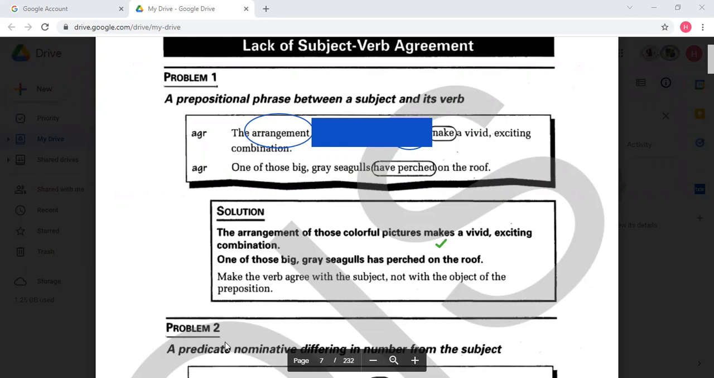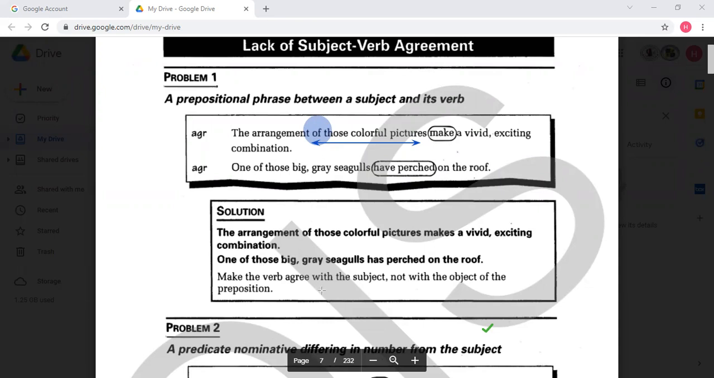What the rule here is, you have a prepositional phrase. The prepositional phrase is of those colorful pictures. This is a prepositional phrase. And whenever you see a preposition like the word of, in, at, and so on, please try to eliminate the preposition with the portion that follows it.